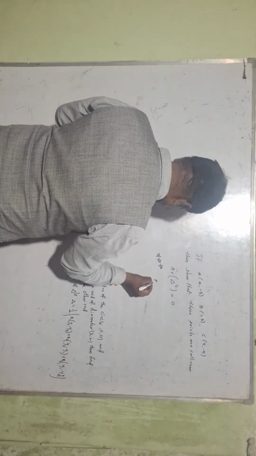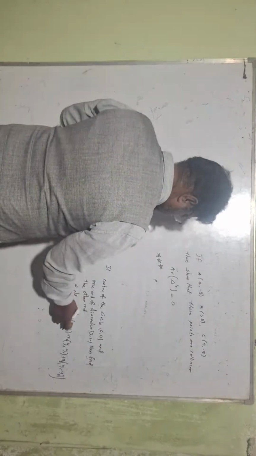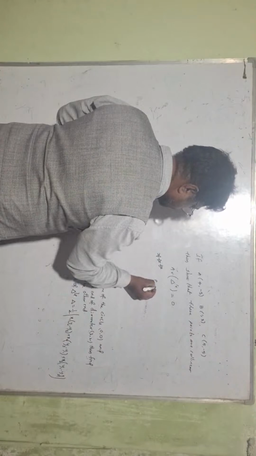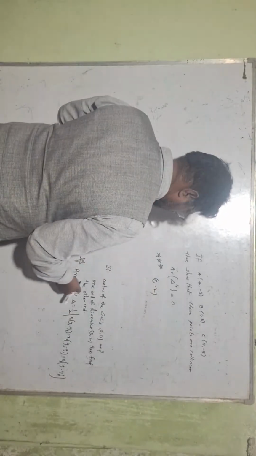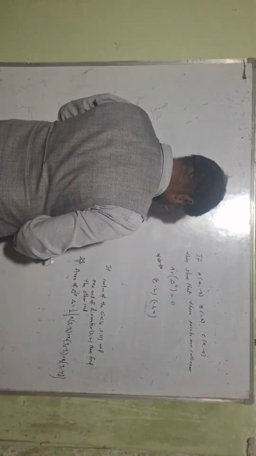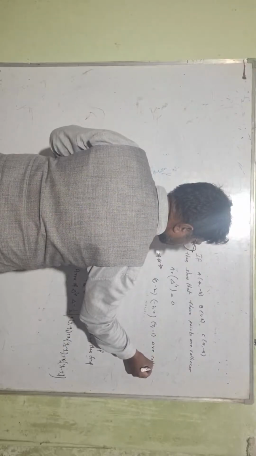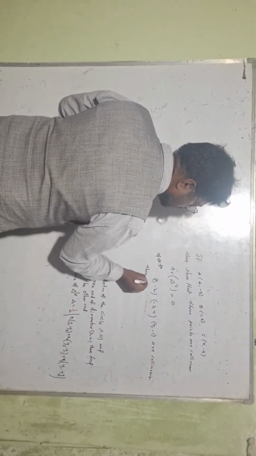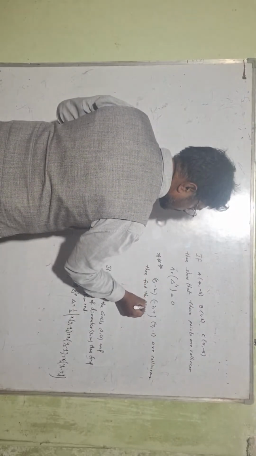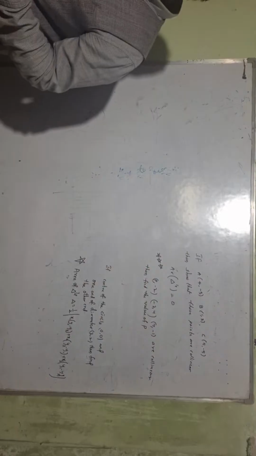If the points P, minus 2, minus 3, 4, 7, minus 1 are collinear, then find the value of P. From this chapter, these two are the gunshot questions. You prepare these gunshot questions for tomorrow.